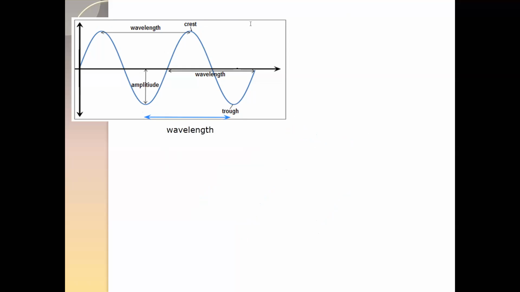Or the length of one wave, one complete crest and trough, this total length is also known as wavelength. Its SI unit is meter, because it is a length, and it is denoted by the Greek letter lambda, which looks like an inverted Y.